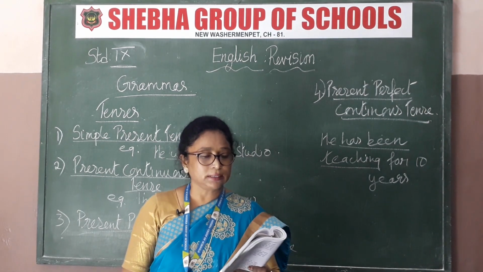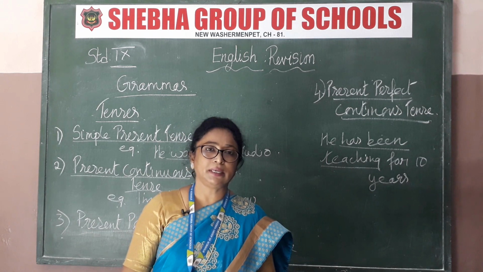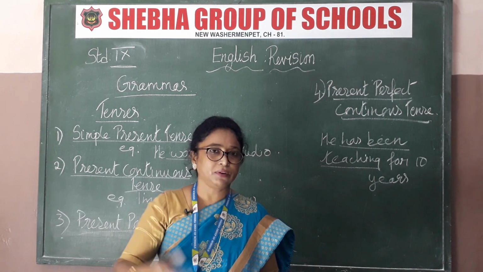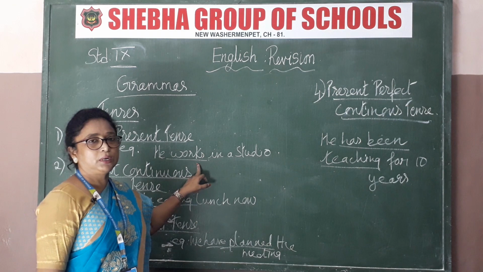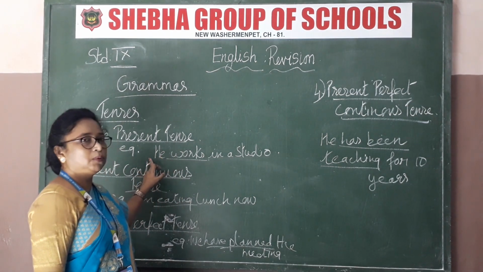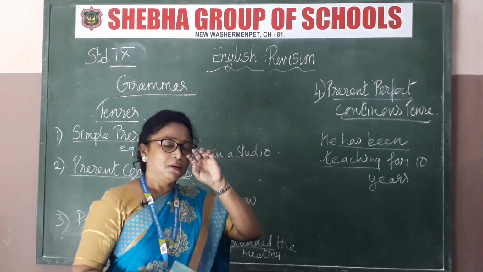Now simple present tense, that the verb will have S or ES, depends upon the agreement of the verb and subject. For example, I told you before itself, if the subject is singular, the verb will be in the plural. If the subject is plural, the verb will be in the singular. Keep that in mind, that should not be forgotten at all.